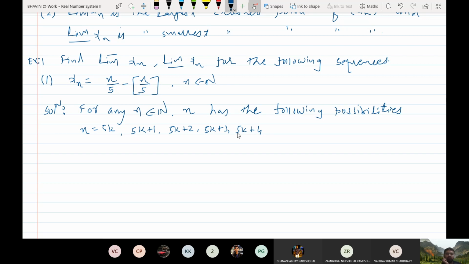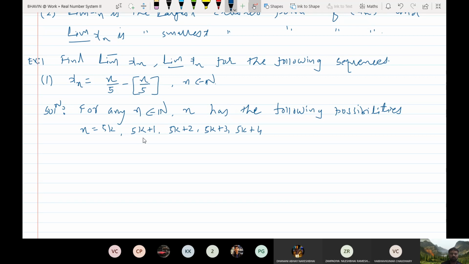Give me any positive integer. 16, okay. So 16 has which form among these 5? 5k plus 1.